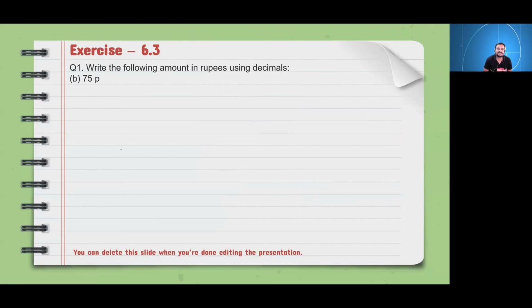Next is 75 paisa. Okay, you tell me, 1 rupee is equal to how much? 100 paisa. Correct. Now how much paisa do we have in our question? We have 75 paisa. So we assume in terms of rupees it is x rupees.